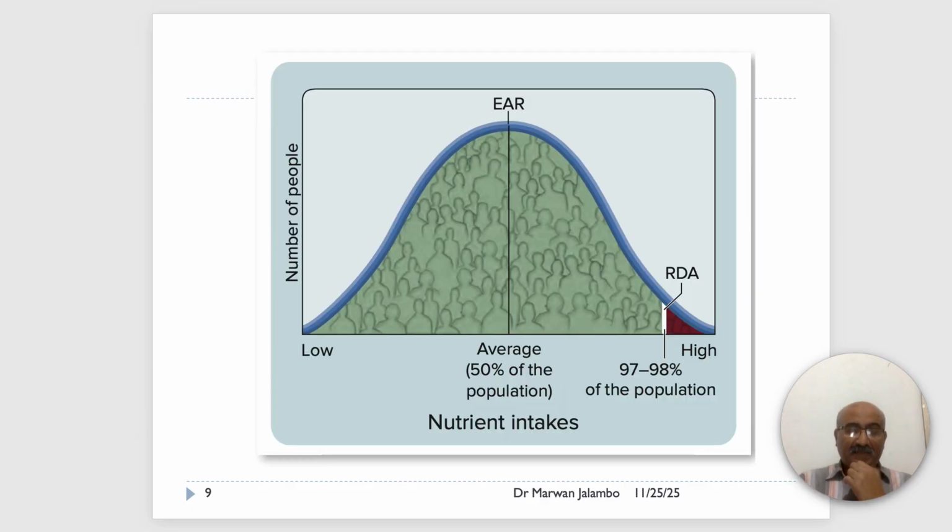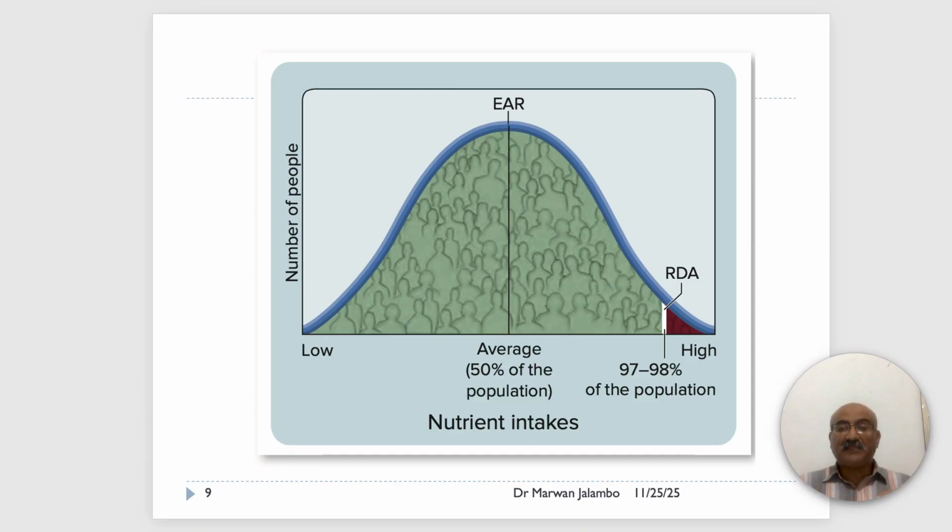So again, the RDA is set to meet the nutrient need of nearly all healthy people, 97 to 98%, in a particular life stage and sex group. This diagram shows the RDA is not the average, it's set at the tail end of this bell curve. How is it set?